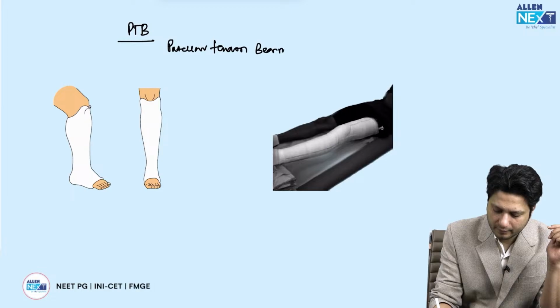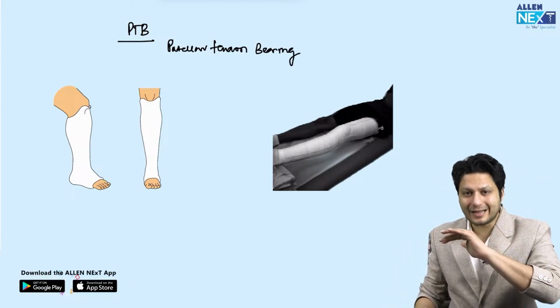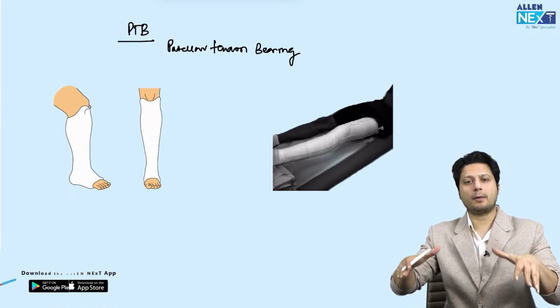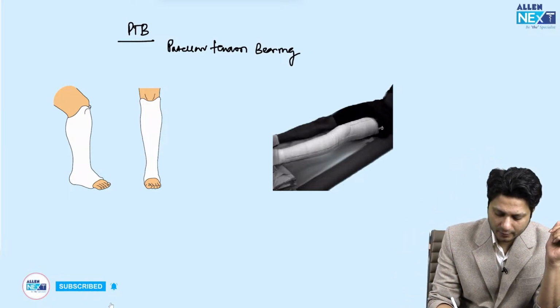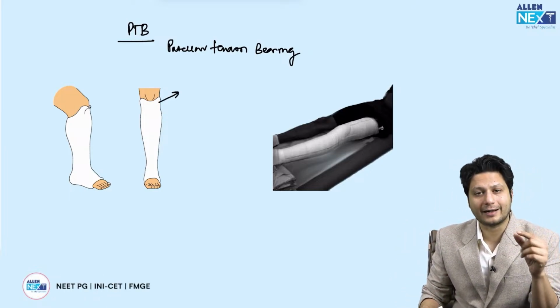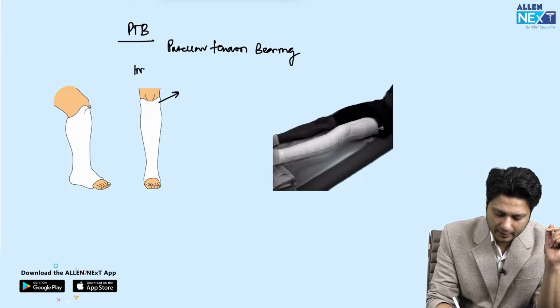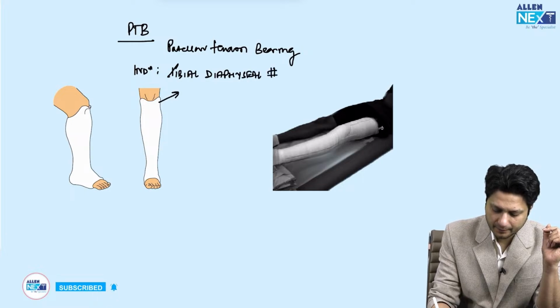If there is a cast applied below the level of the knee, that means the knee is not immobilized, knee is kept free, but the cast is applied all the way up to the tibial condyles. That means the condylar holding cast. So this is how you will identify a PTB cast. And the indication for this patellar tendon bearing cast is actually the tibial diaphyseal fracture. It is the tibial diaphyseal fractures, right?